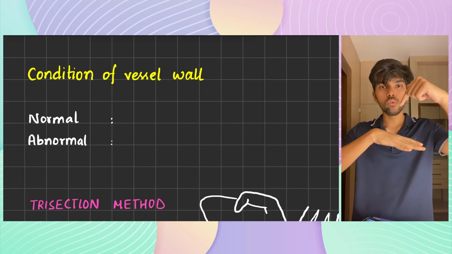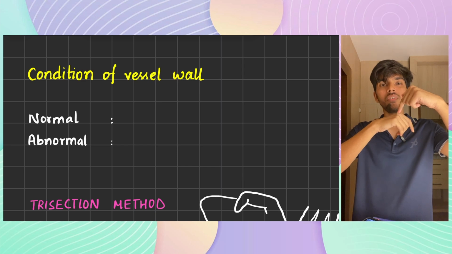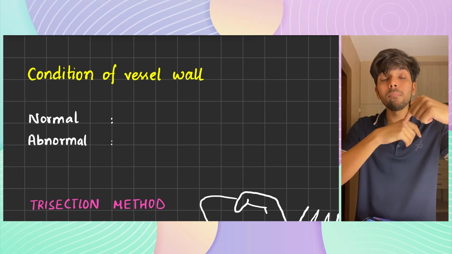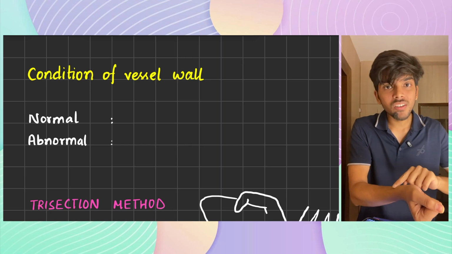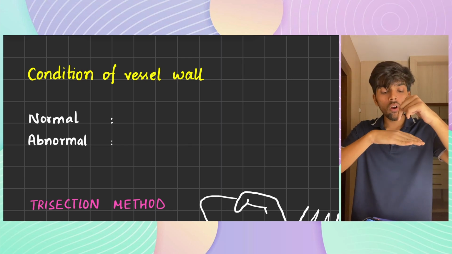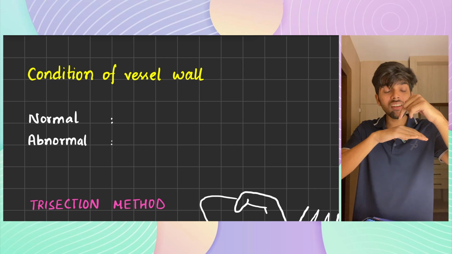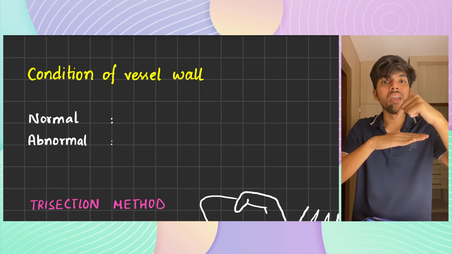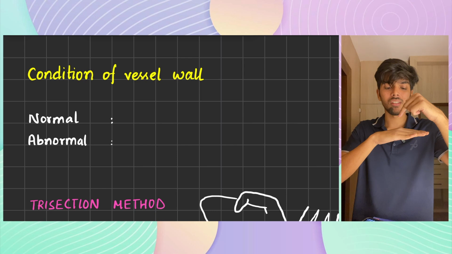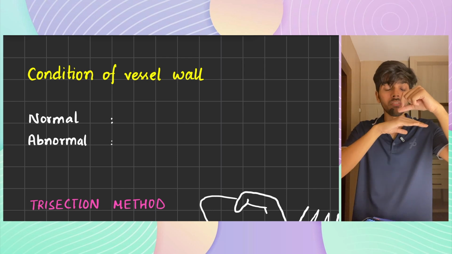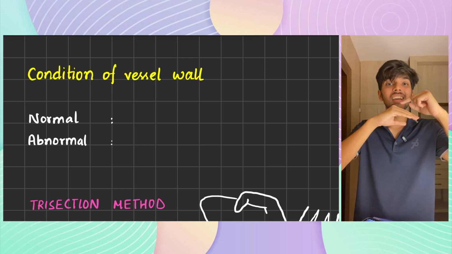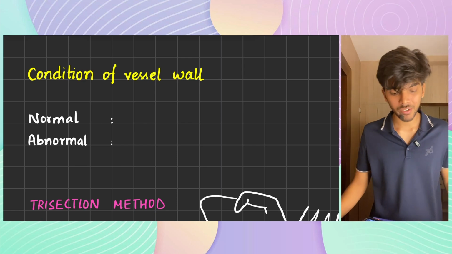that the vessel wall outpulses, strikes the tip of your finger, and you are able to feel the pulse by feeling the wall of the blood vessel. But if pulse is not traveling, the blood vessel wall will not bulge out, it will not strike the tip of your finger, and you will not be able to feel the wall of the blood vessel. You will only be able to feel the wall if there is extra wall of the blood vessel, that is, the blood vessel wall is thickened. Got it? Got it. Okay.